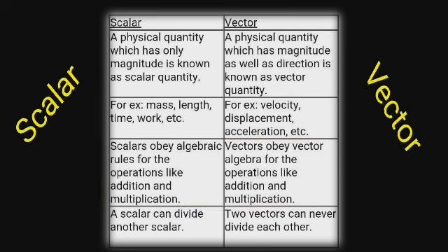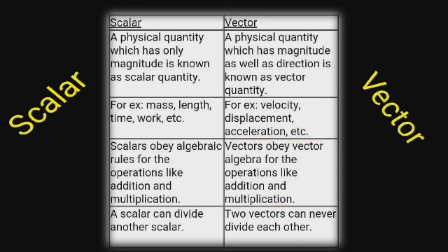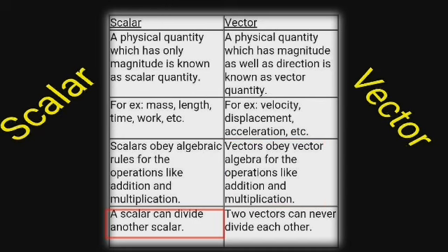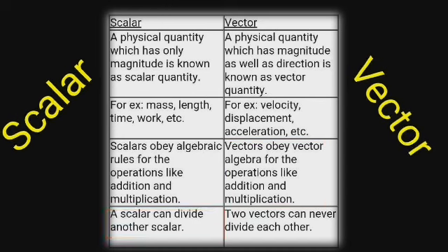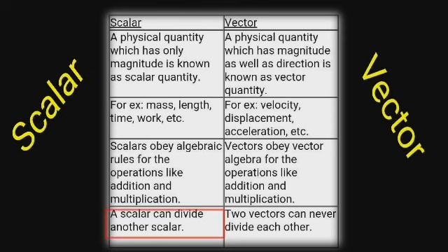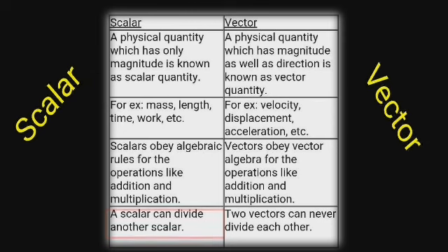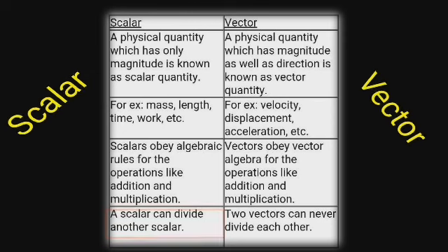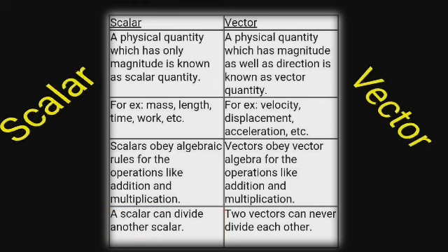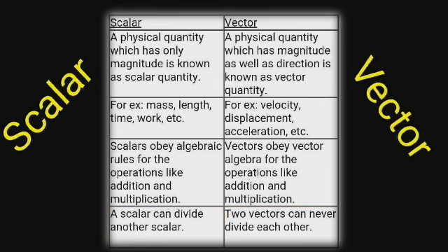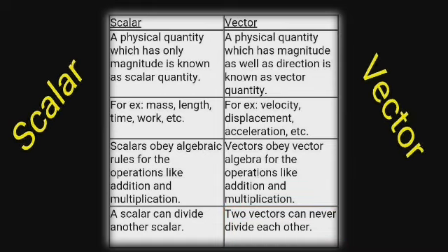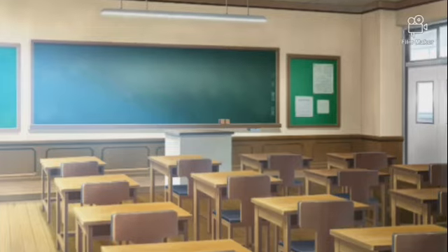Vectors obey vector algebra for operations like addition and multiplication. And a scalar can divide another scalar quantity. In the case of vector quantity, two vectors can never divide each other.